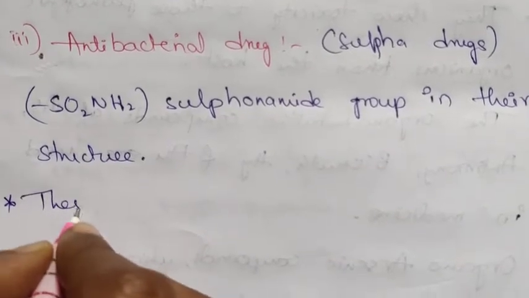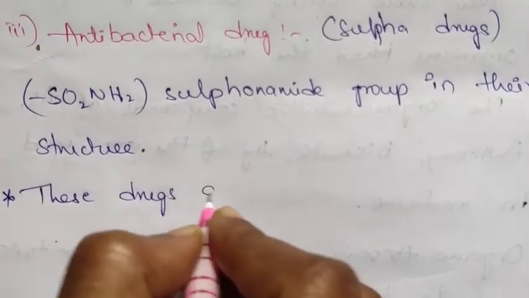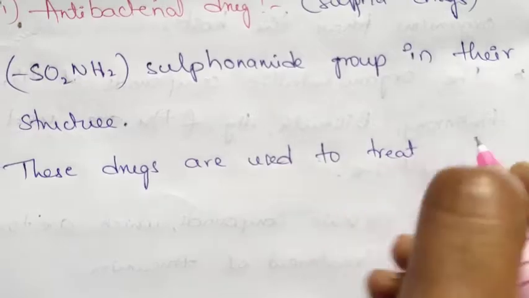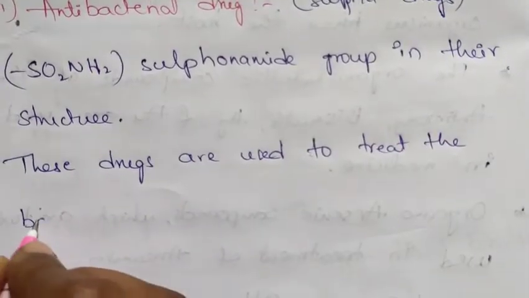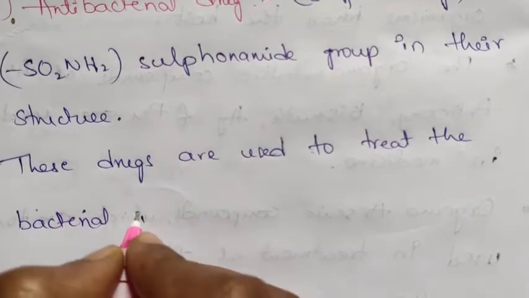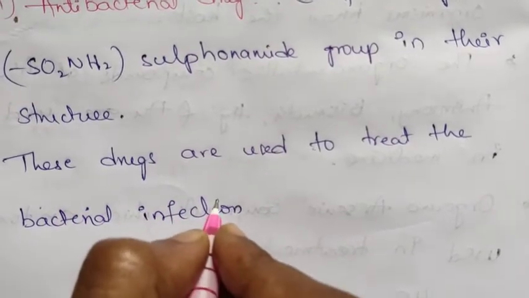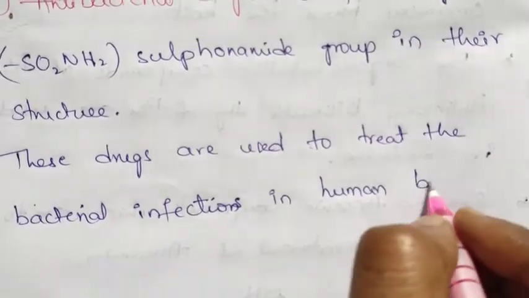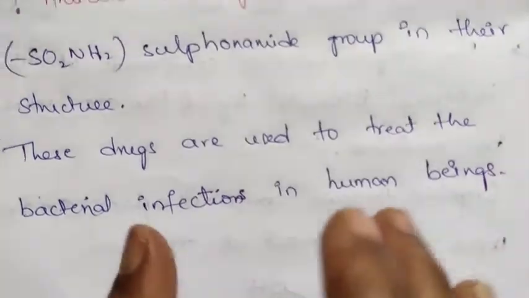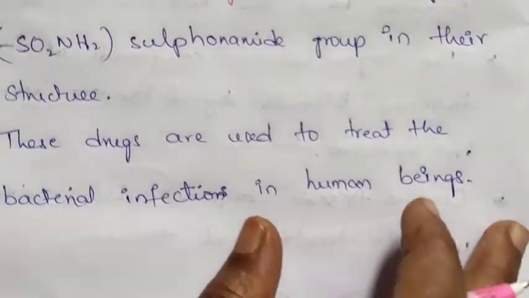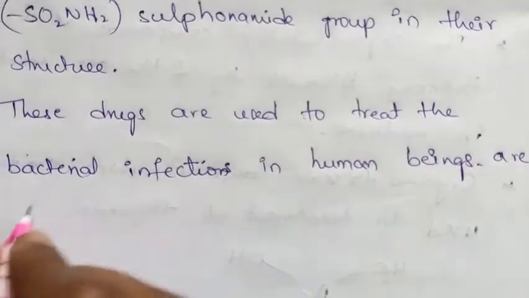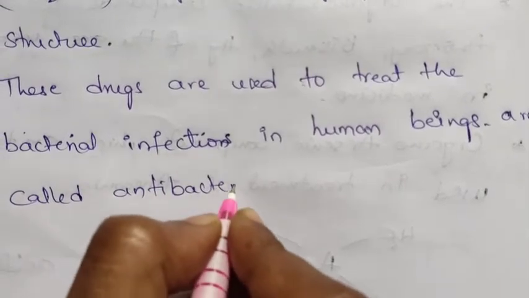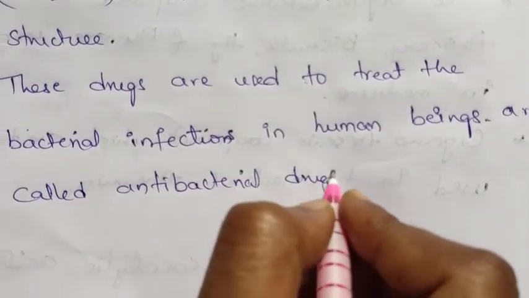These drugs are used to treat the bacterial infections in human beings. These are called antibacterial drugs.